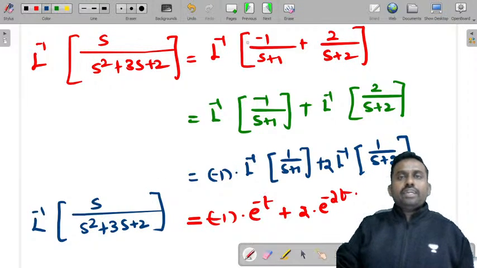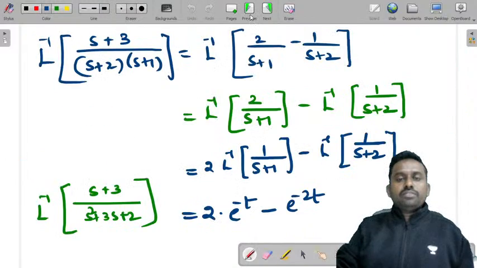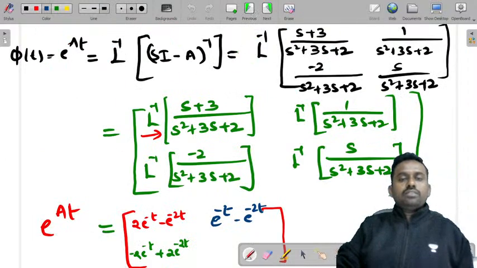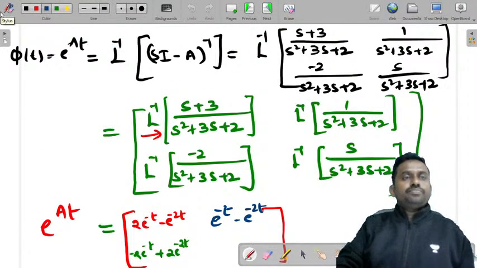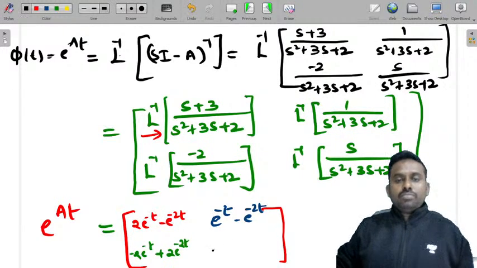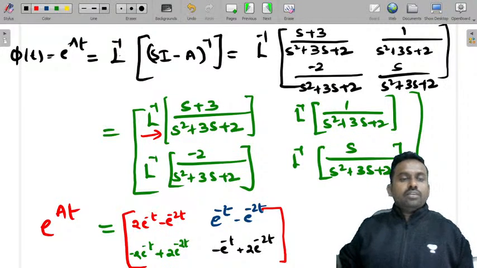Right? Now write this value this way: minus e power minus t plus 2 e power minus 2t. So this is the final answer.